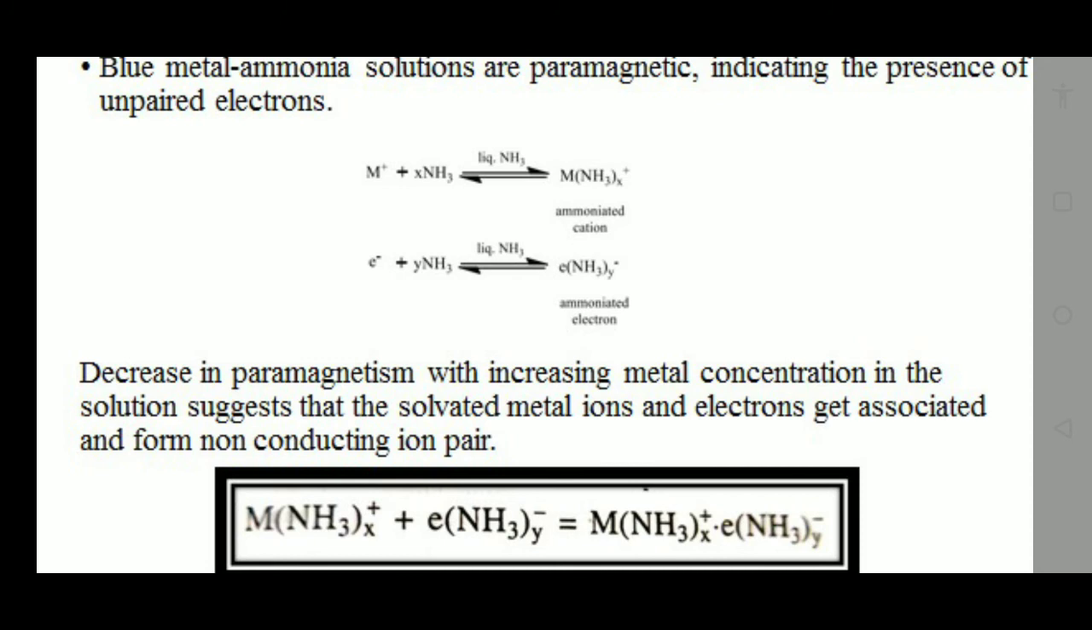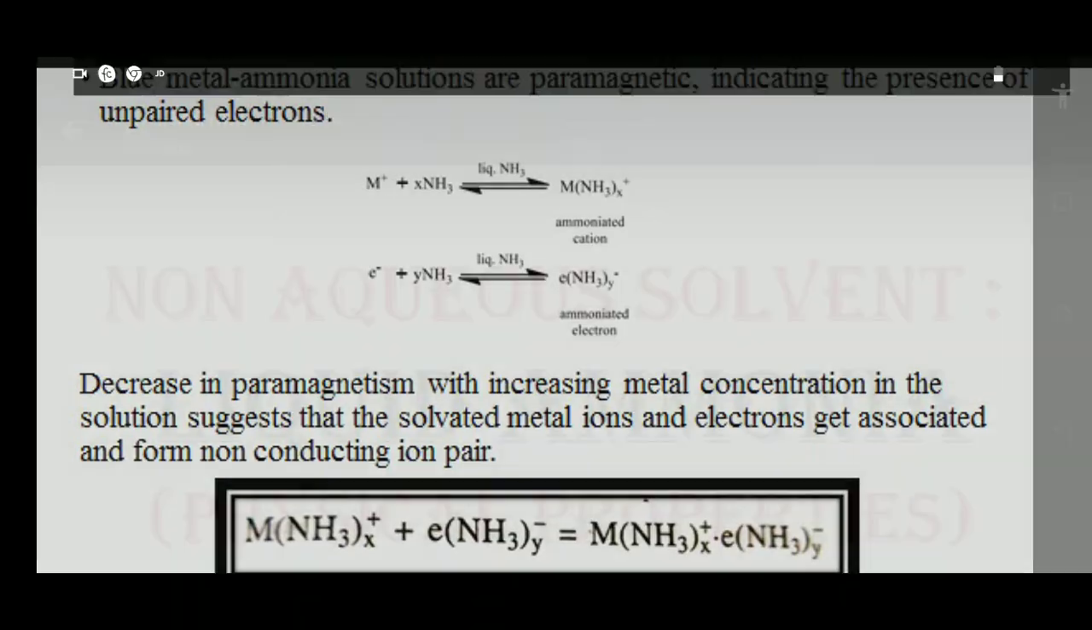So dilute metal ammonia solution is highly conducting, but if you increase the concentration, it will form this non-conducting ion pair, and because of this, the conductivity starts decreasing. This is a very important factor: we have to take a dilute solution for increasing conductivity.